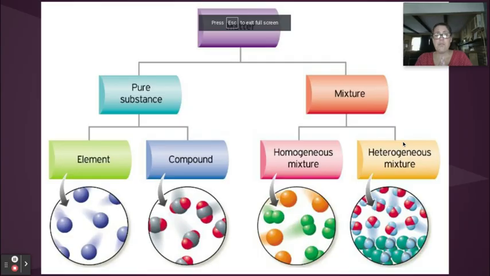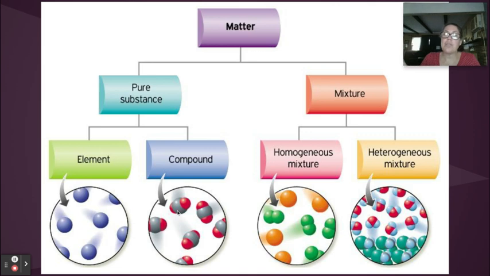Okay. If you look at the circle here, you have one gray circle with two red circles attached to it. The minute the particles are attached to each other, they are chemically combined. So a compound is two or more substances that are chemically combined. This gray circle and the two red circles, once they're all attached, they behave as one thing. They have a new set of properties, they have their own name, and they have a chemical formula that shows them as one substance. So even though there's two or more elements here, and I could break this down into the gray particles and the red particles, it's a compound.